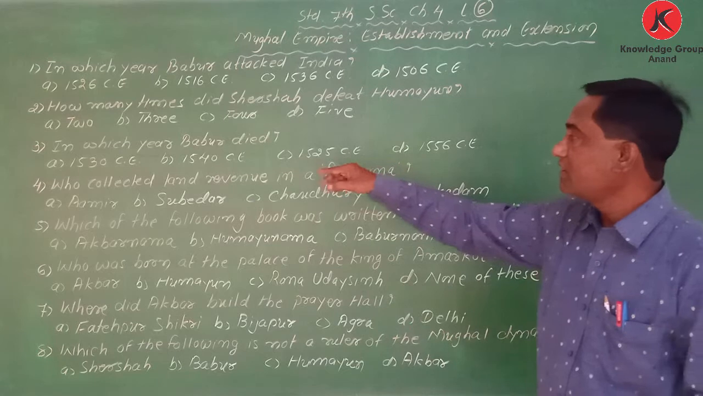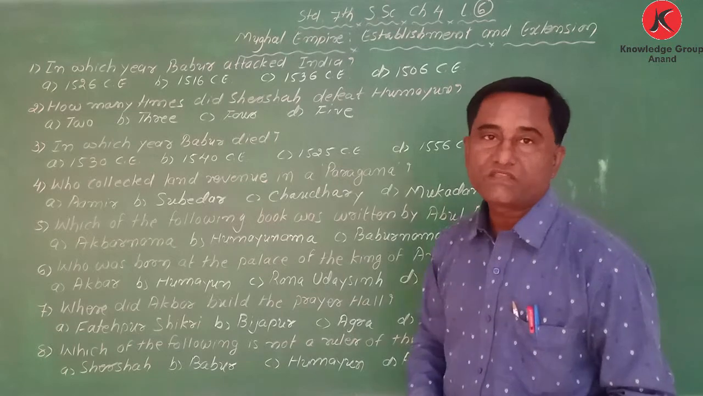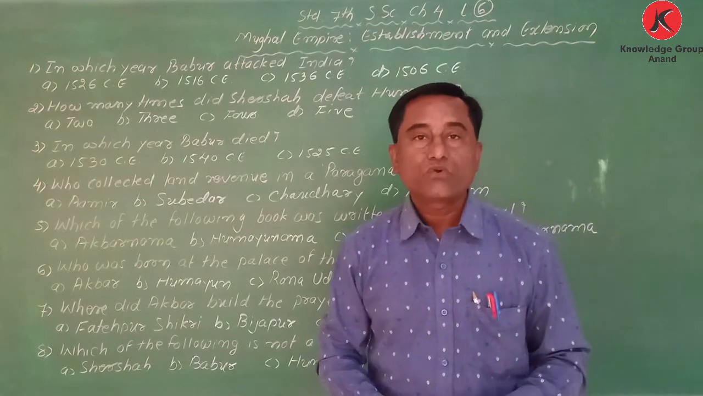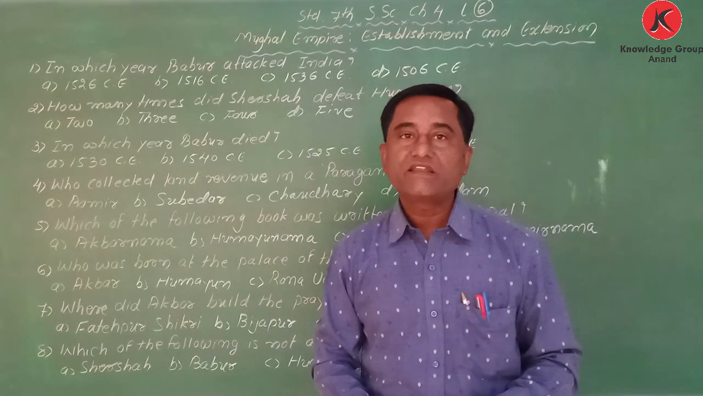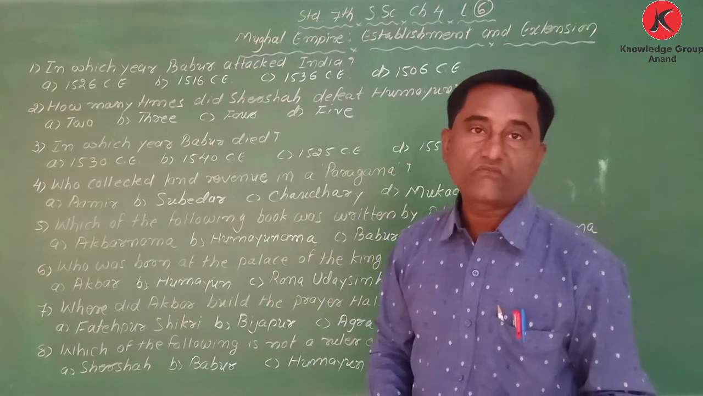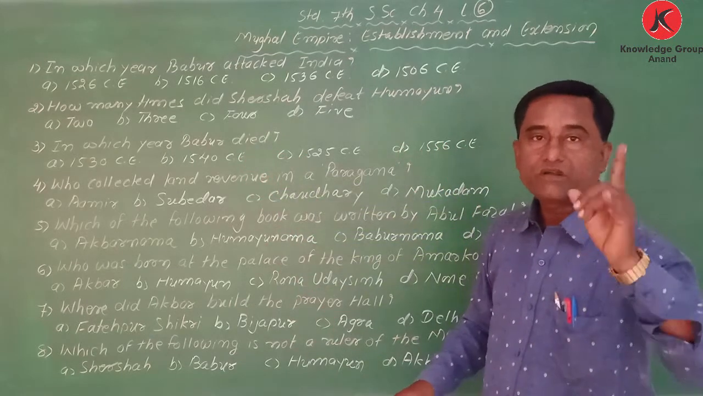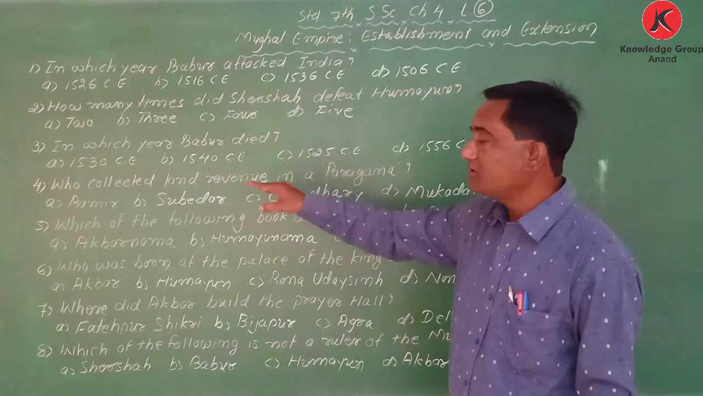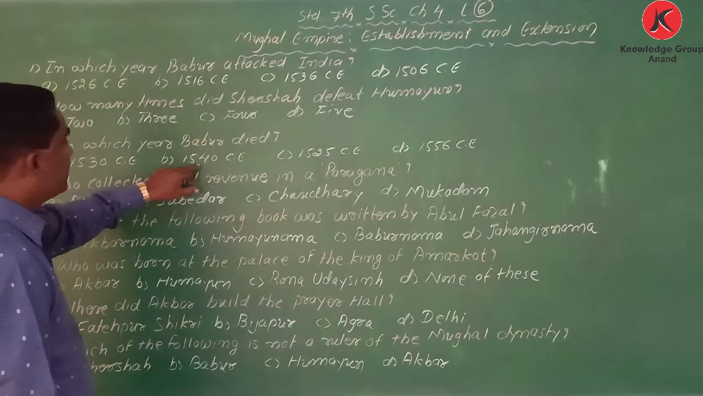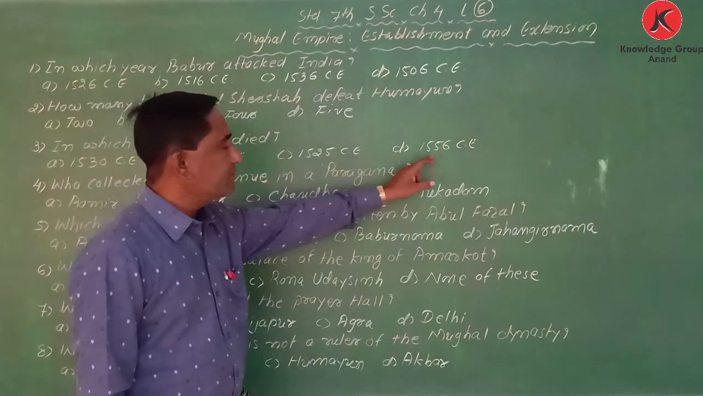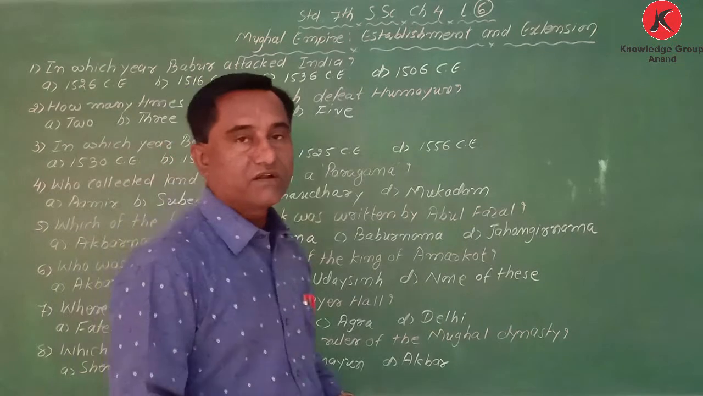Next one. In which year did Babur die? When I explained the chapter, I said that Babur remained in India only about 4 or 5 years, and he died in the year 1530. Options are 1530, 1540, 1525, and 1556. So Babur died in the year 1530.